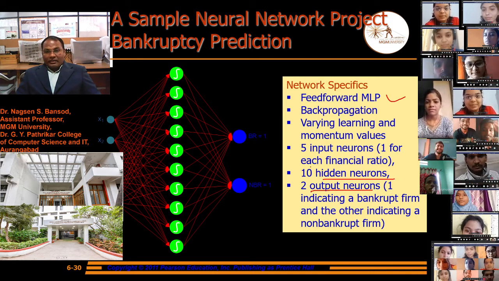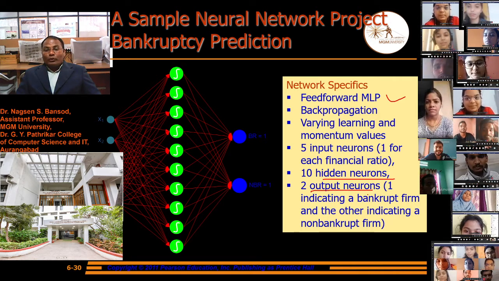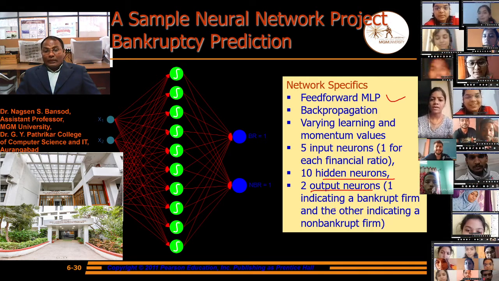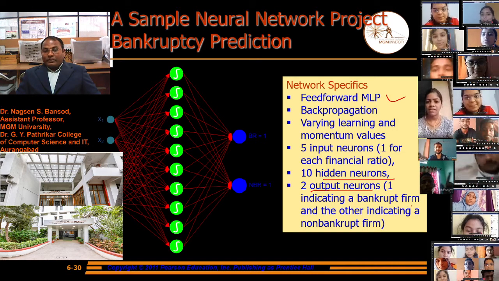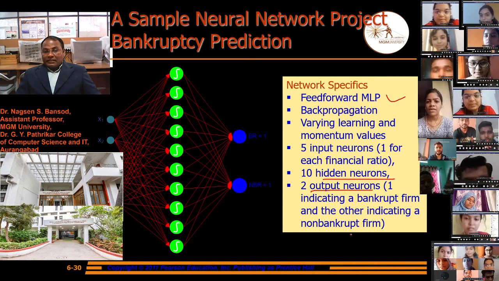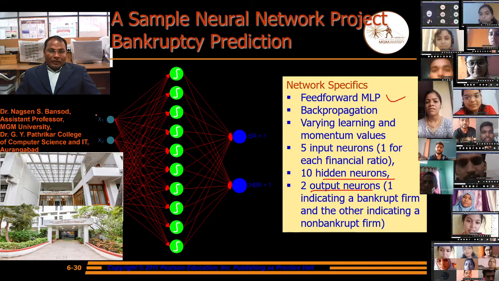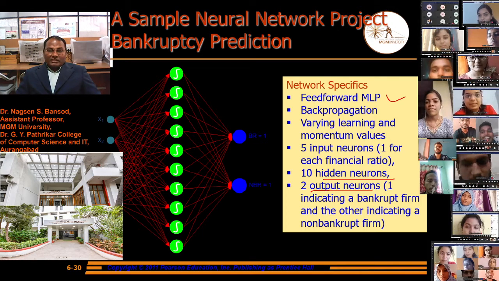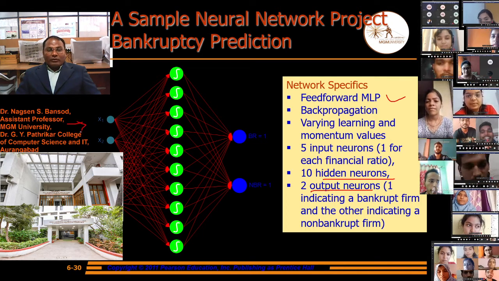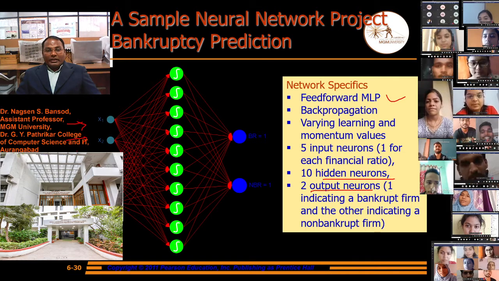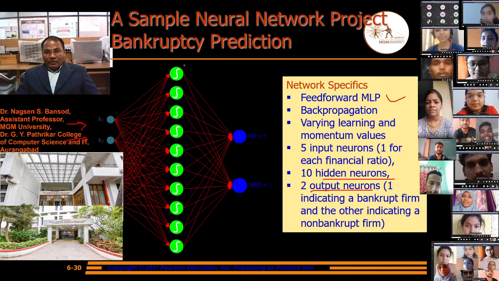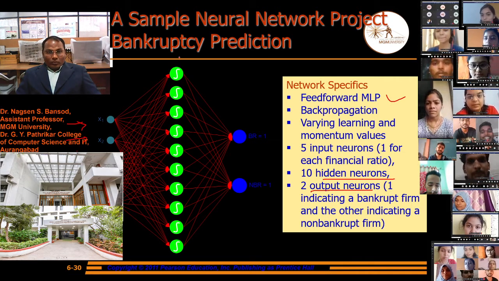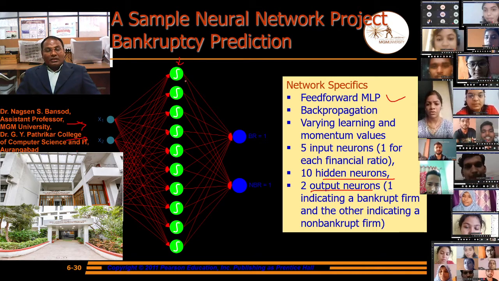These are the 10 hidden neurons, and we got 2 output neurons, one indicating the bankrupt firms and the other indicating the non-bankrupt firms. From x1 to x5, suppose we have given the input to the neural network, and in the hidden layer we provide some parameters through the hidden layers.